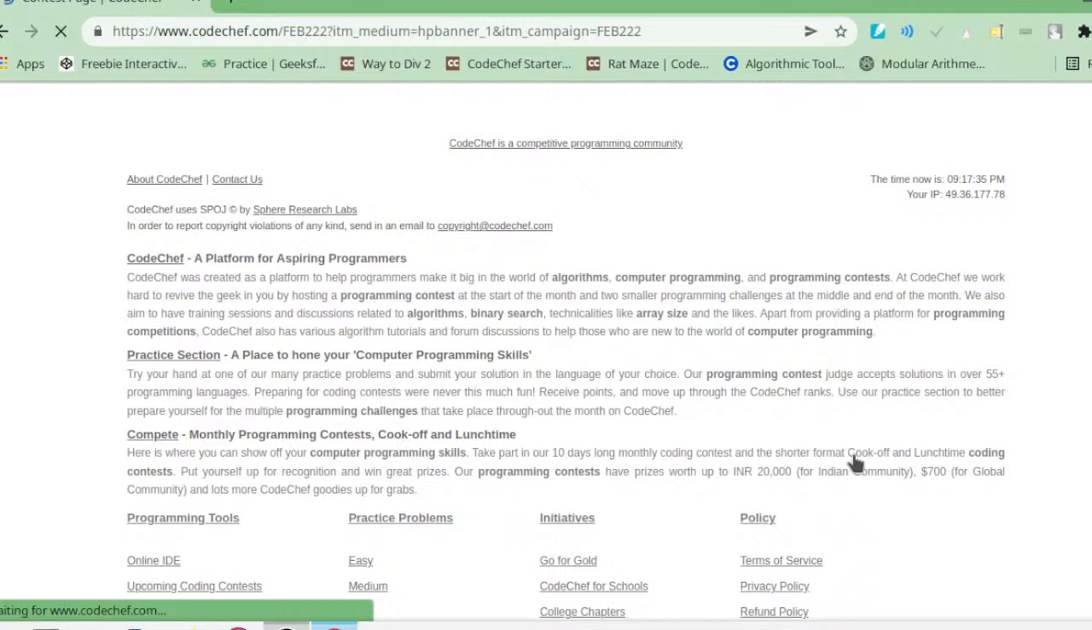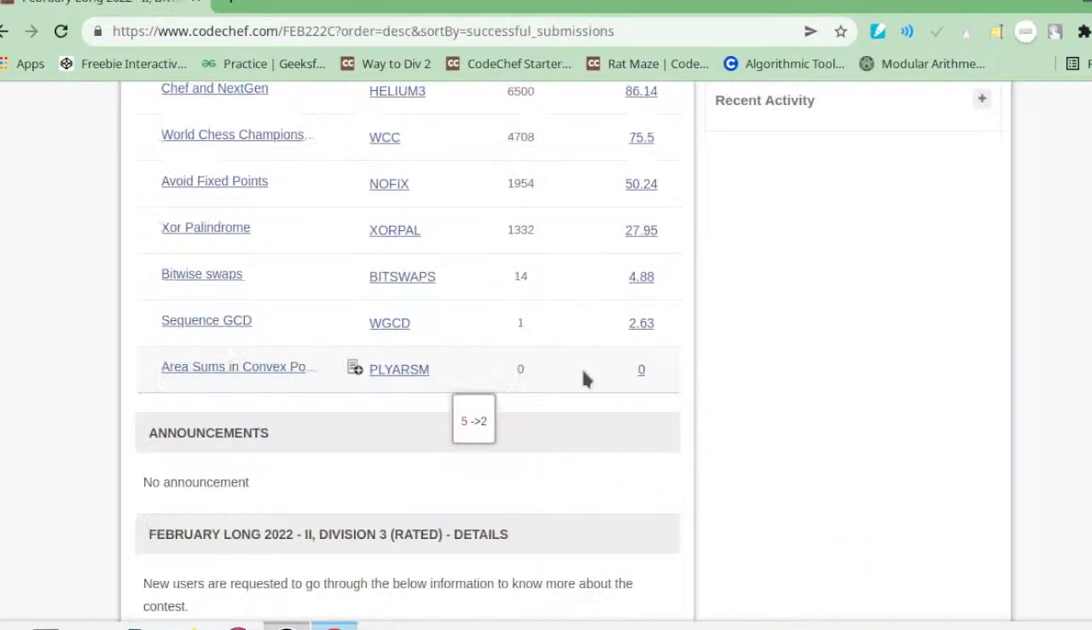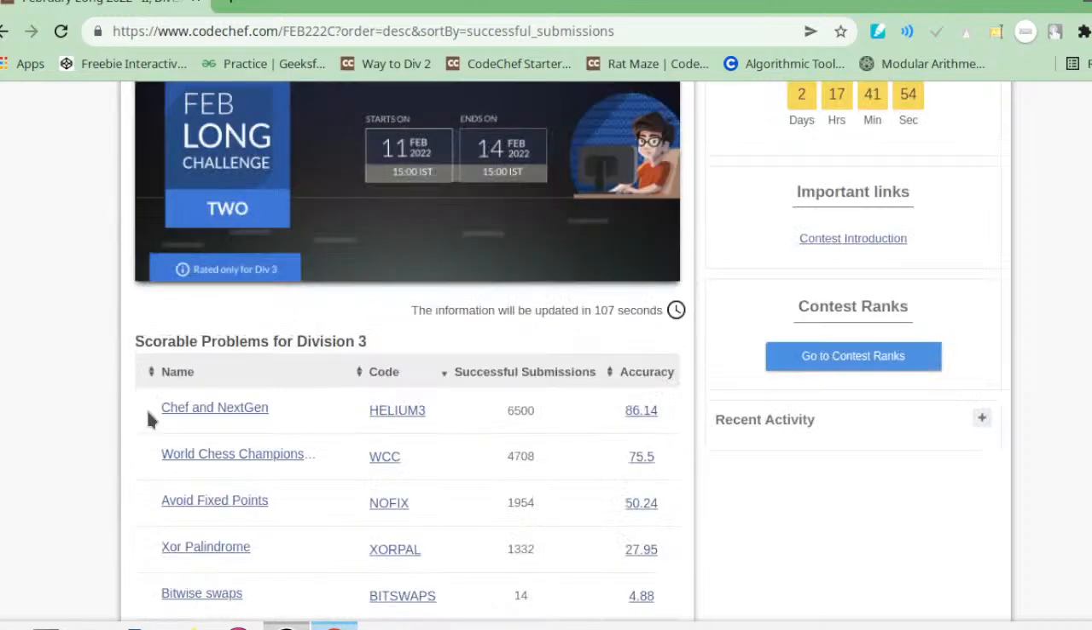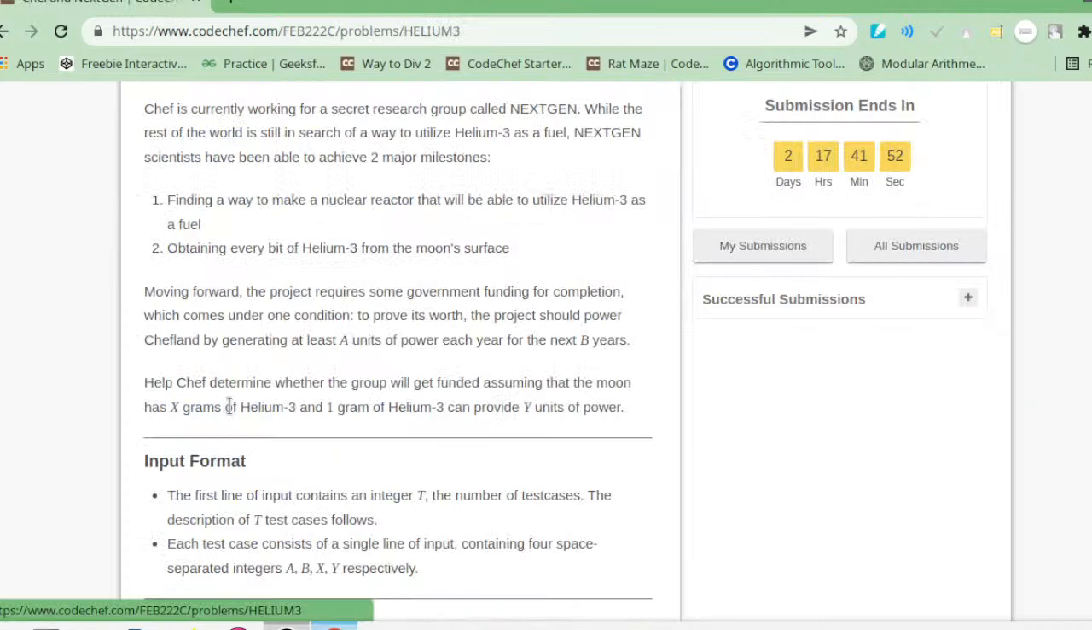Okay, so we will participate in Div 3. Now the first question is Chef and NextGen.